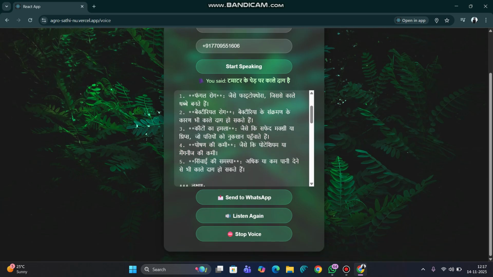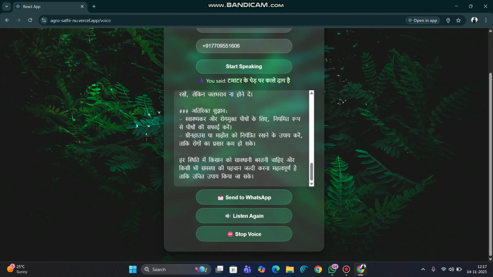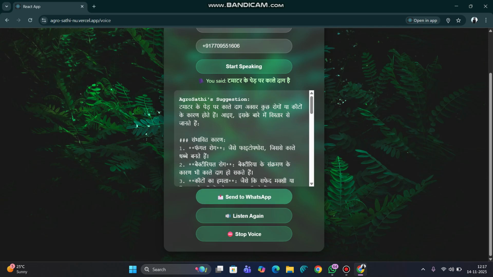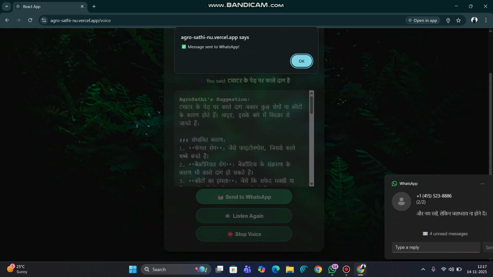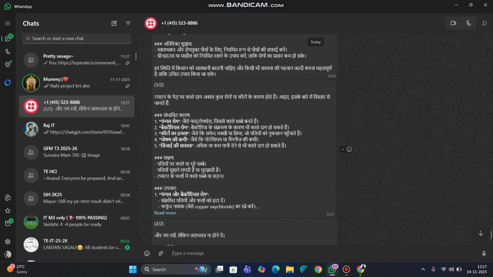And now the send to WhatsApp button. When we click this, it will send this response to WhatsApp. Basically, it will store the history of the farmer's responses. So if we click on send to WhatsApp, we will get a pop-up, WhatsApp send, and see, here we got the response.